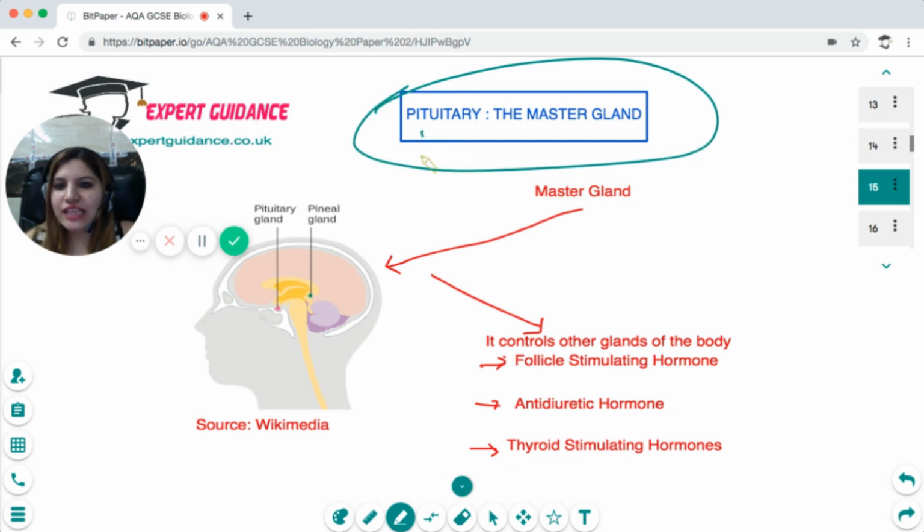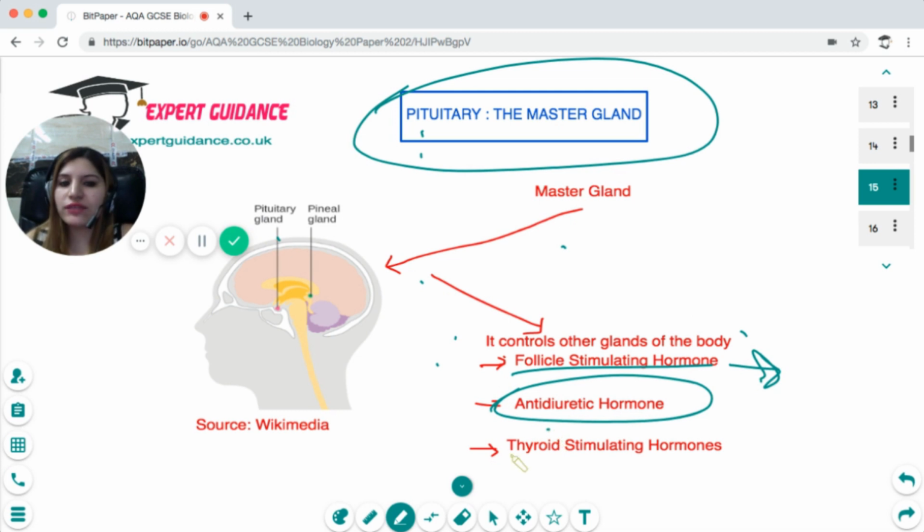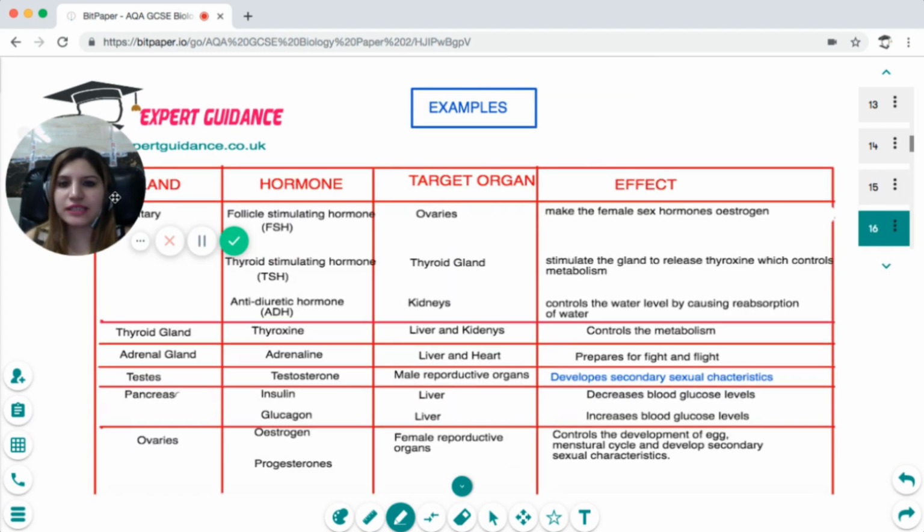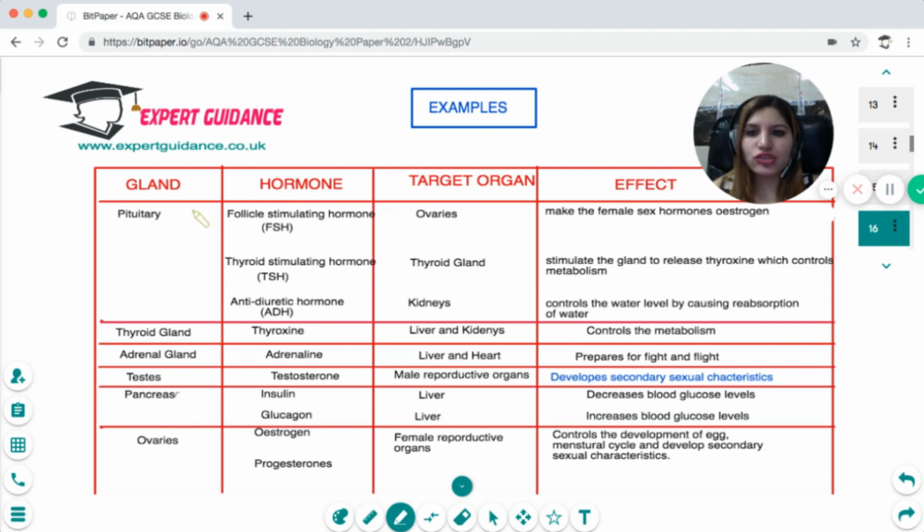Now, there's a master gland. The master gland is the pituitary. Why is it a master gland? Because it controls the other glands of the body. It controls the follicle stimulating hormone, which is responsible for management of menstruation and reproduction. Antidiuretic hormone is also controlled by the pituitary gland, which maintains the water level of the body. And thyroid stimulating hormone is also controlled by the pituitary, which maintains the metabolic levels of the body. Okay, so it's very important to know that the pituitary is a master gland, and why it is one. To explain this, you should know what hormones it controls and how it works.